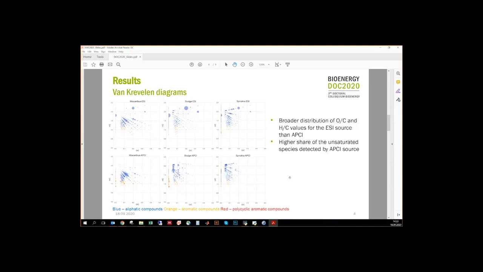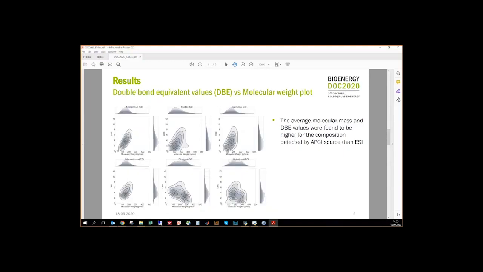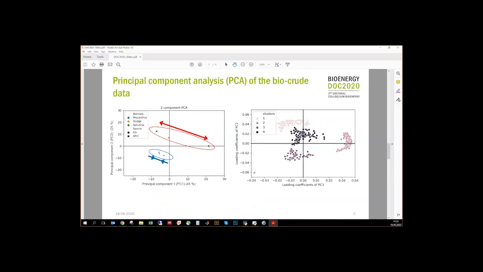In terms of the molecular weight against double bond equivalent value distribution, we could see that for the miscanthus bio-crude, both sources provide similar data. However, for the sludge and spirulina-based bio-crudes, a significantly higher share of species with high molecular weight and DBE values was observed. To understand these differences in the observed chemical composition of the bio-crudes, we implemented principal component analysis.